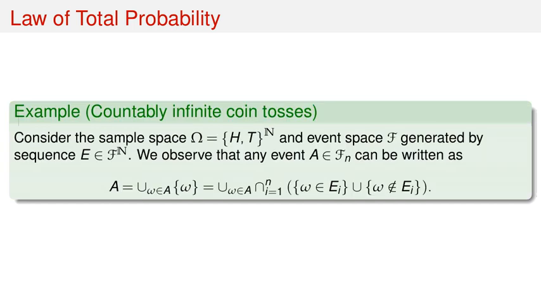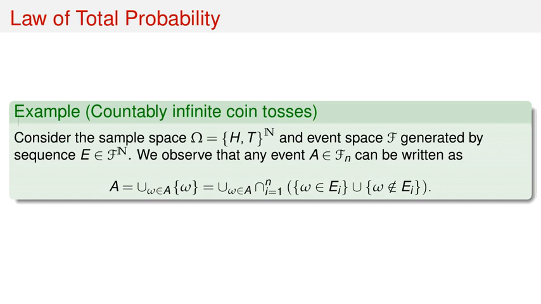Let's consider an example related to our countably infinite coin tosses. The sample space is Ω equals {H,T}^ℕ, and the event space F is generated by the sequence E_n, where E_n is head on the nth toss. We observe that any event A in the smaller sigma algebra F_n generated by the outcomes of the first n tosses can be written as the union over all elementary outcomes ω in A of the set containing just that ω.